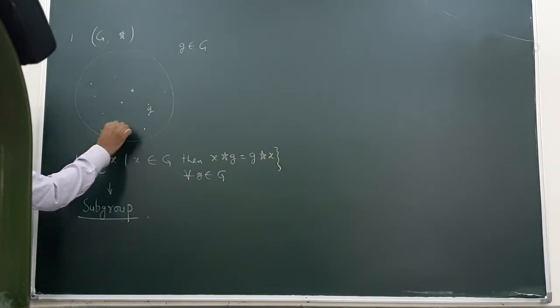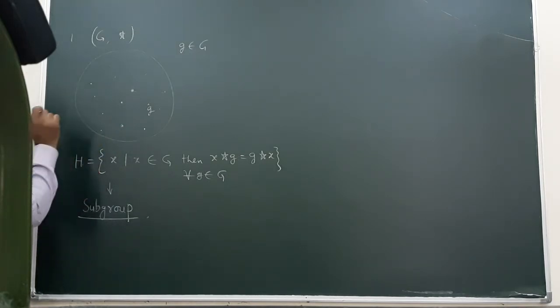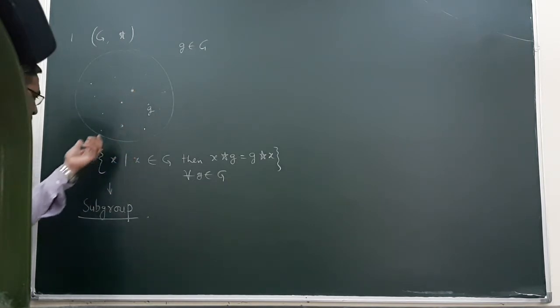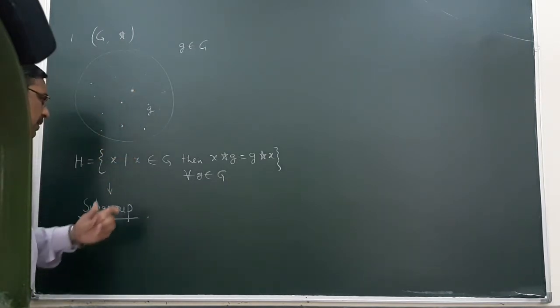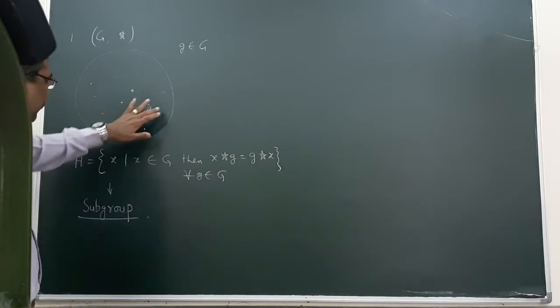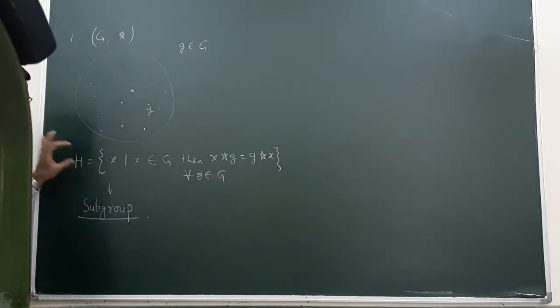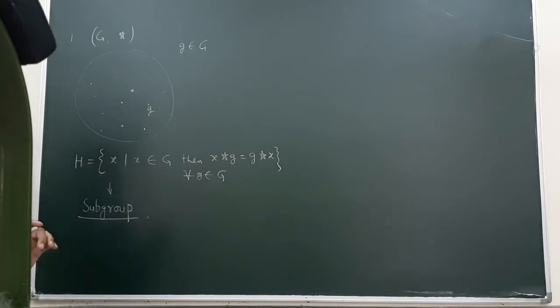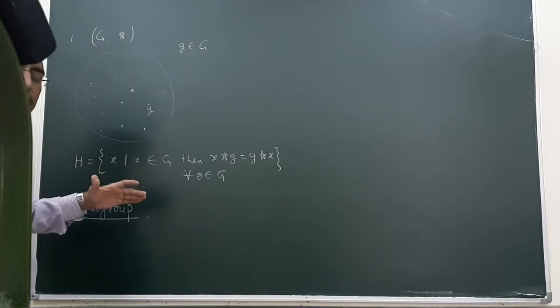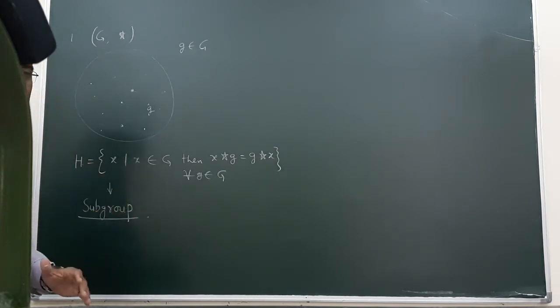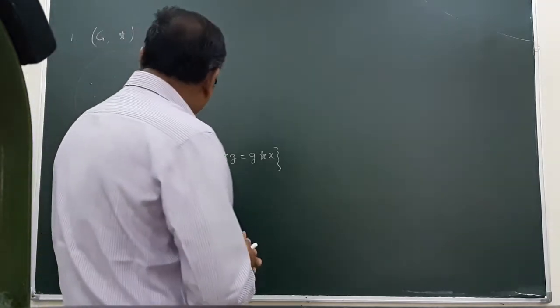Means this element will not be a part of this H. So this H contains only those elements which commute with each and every element. Then this is the set which we will prove is a subgroup, and this subgroup is known as the center of the group.